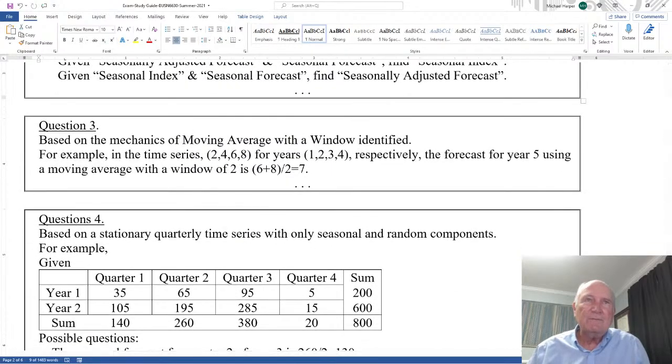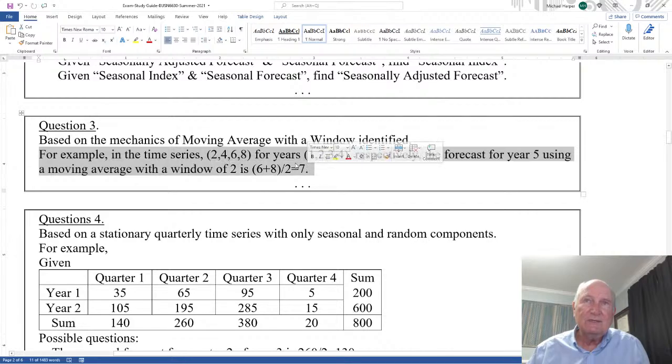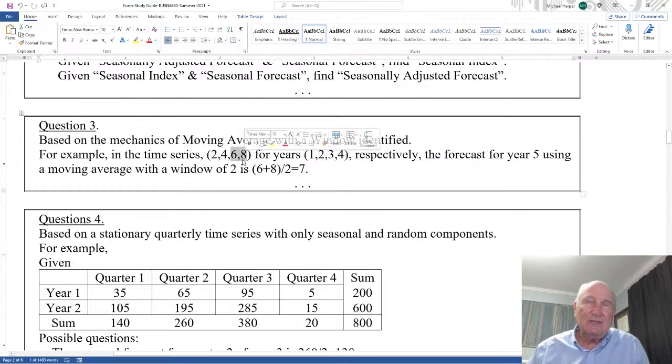Okay, question 3. Question 3 is based on the mechanics of moving average with a window identified. For example, in the time series 2, 4, 6, 8 for years 1, 2, 3, 4 respectively, the forecast for year 5 using a moving average with a window of 2 is you average the last 2 values, which is 7. So that's going to be a numerical quantitative question, and it's nothing more than just taking a moving average.